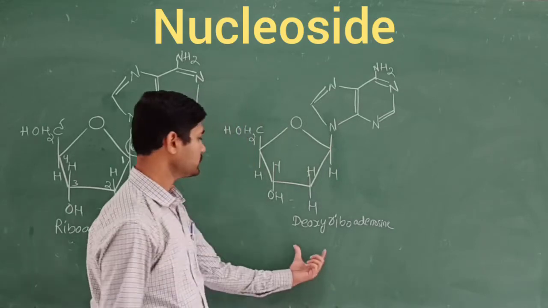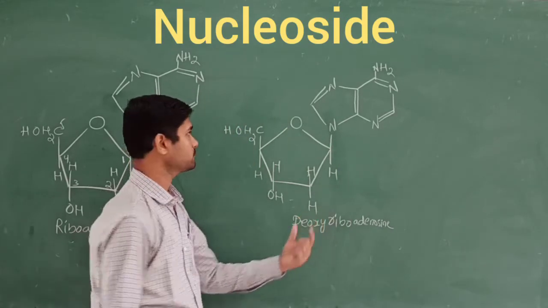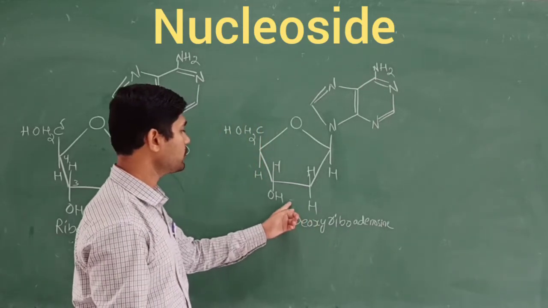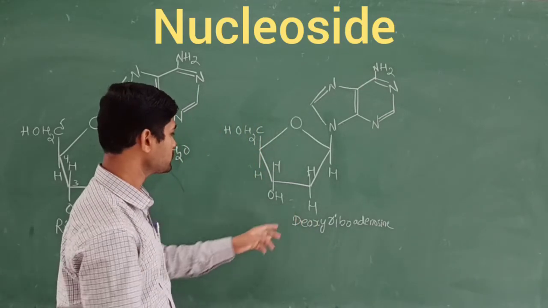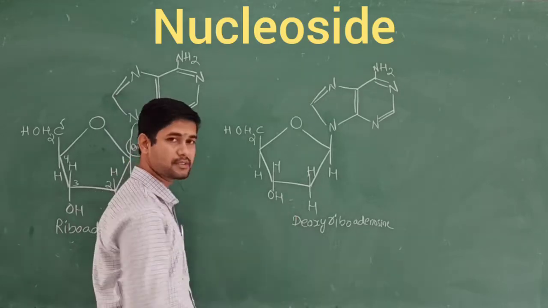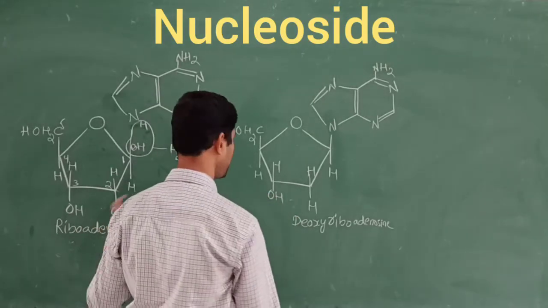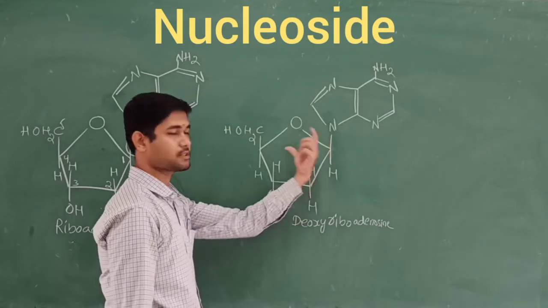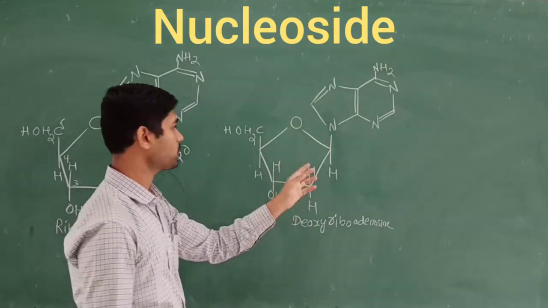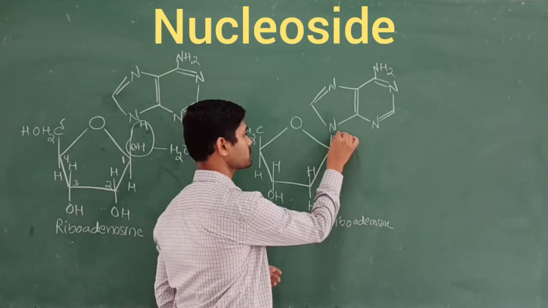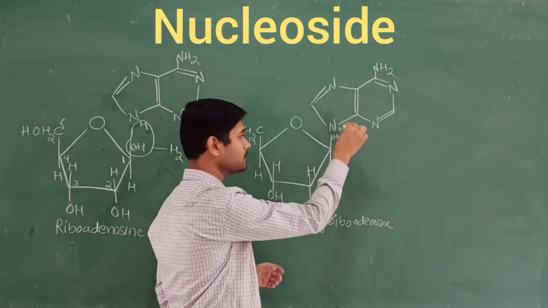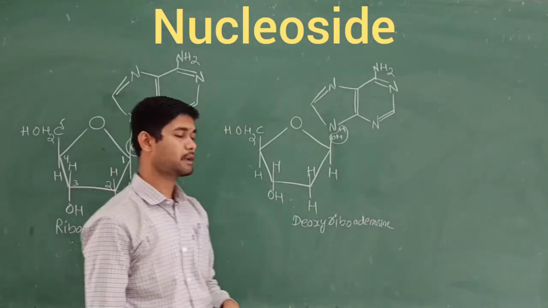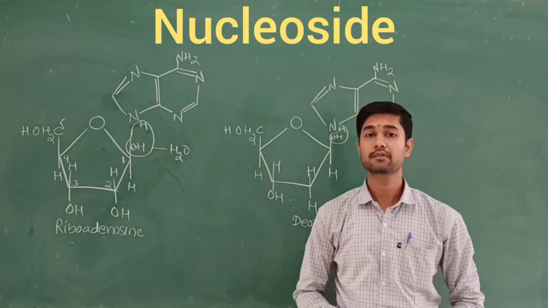Similarly, here is deoxyriboadenosine. The adenine group is there, and this is the deoxyribose group. Why? Deoxy means one oxygen less than this ribose. That's why its name is deoxyriboadenosine. This is also condensation by removal of water molecules. Here the OH group was there, and here hydrogen was there from the adenine. They remove the water molecule and now form deoxyriboadenosine. So this is about the nucleosides.